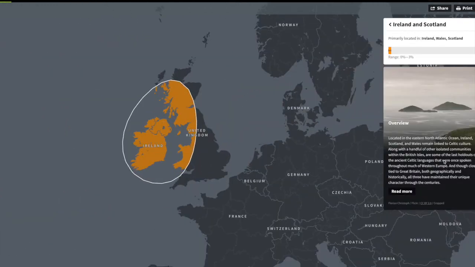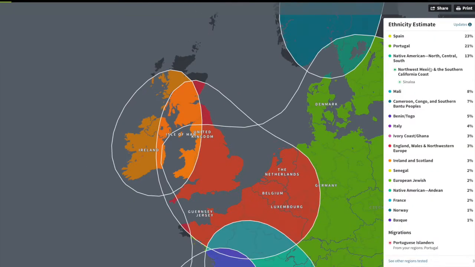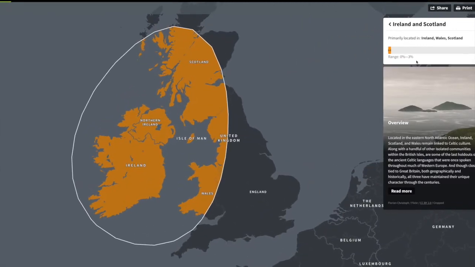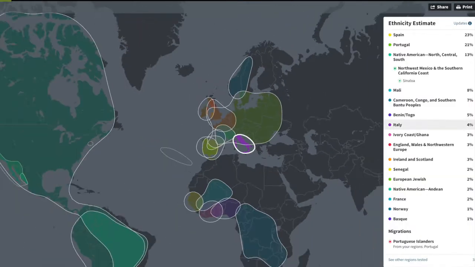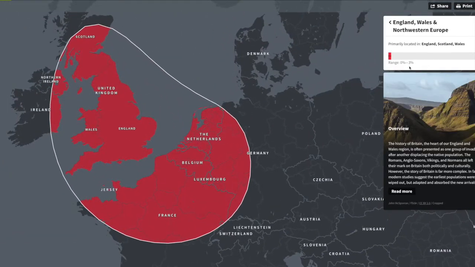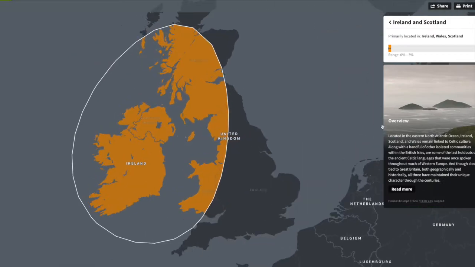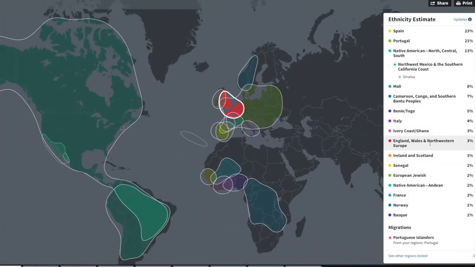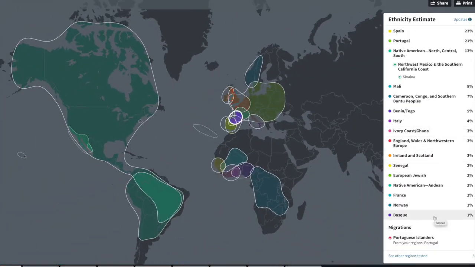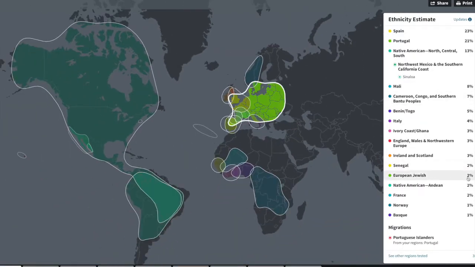Then if I look at Ireland and Scotland, Ireland and Scotland is 0 to 3%. Why is it showing up 3%? Why did it increase? If it's 0 to 3%, why is it showing the highest number? Because it's detecting more. Same here. It used to be 2%, and now it's 0 to 3%. Let me just show this. 0 to 3%, 0 to 3%, and they're both showing up as 3%. But if I look at, say, European Jewish is 0 to 5%, European Jewish is showing up as 2%.